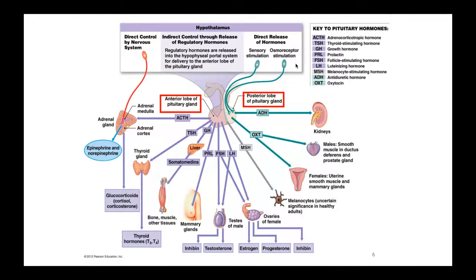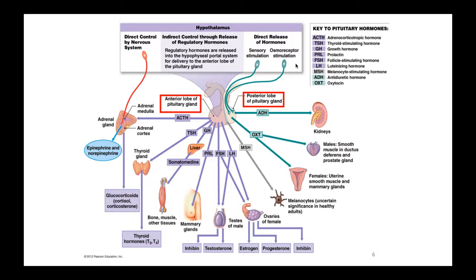Then there's melanocyte stimulating hormone that helps to affect the color of the skin. There's still a lot of research going on with melanocyte stimulating hormone, but what we know right now is that it is involved with skin pigmentation.